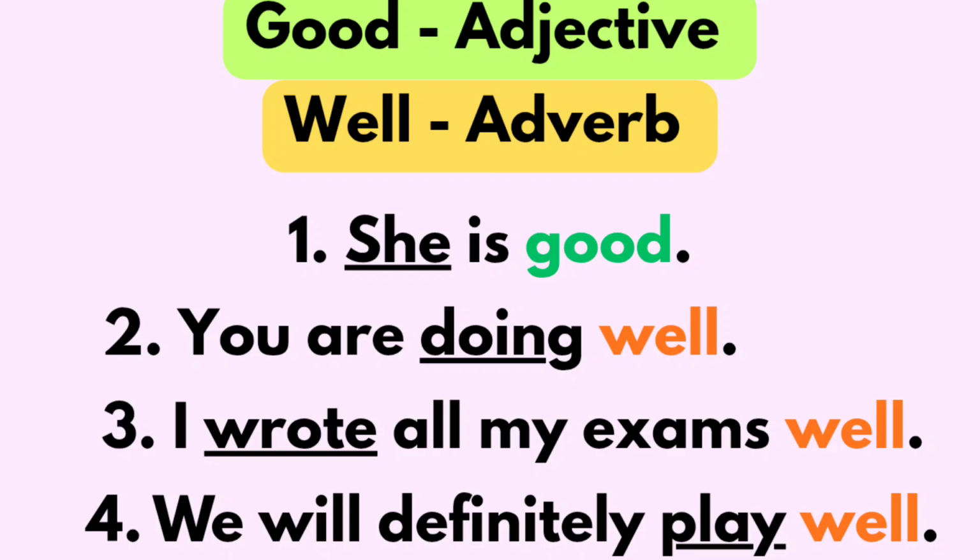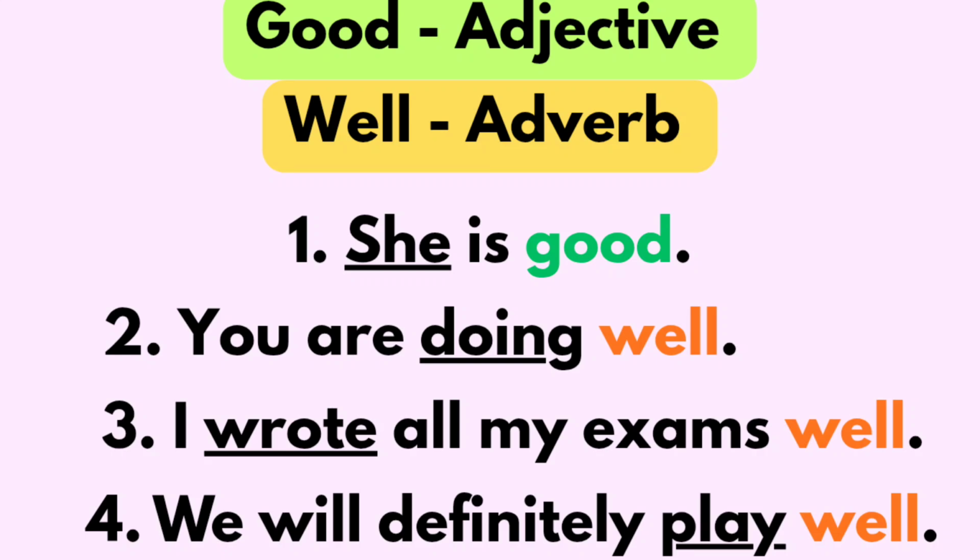In this video, I'll be talking about the difference between good and well. So before we jump into examples, we have to know the definition of an adjective and an adverb. Adjectives describe nouns or pronouns, or they give information about nouns or pronouns, right? When it comes to adverbs, an adverb describes or modifies a verb, an adjective, or another adverb. I hope the definition is clear. Now we will see examples.